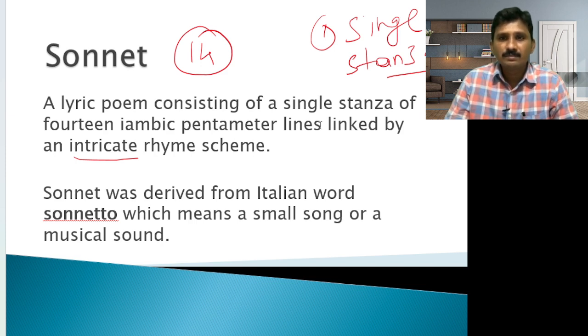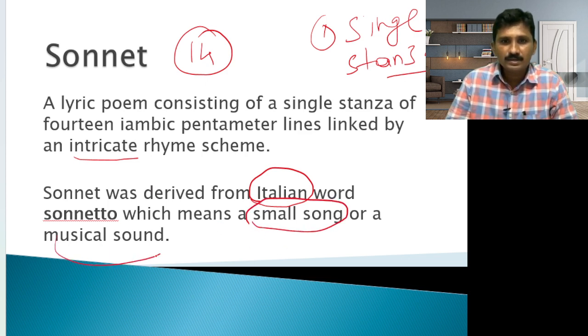Sonnet was derived from which word? It was derived from the Italian word. This is a very important Italian word: sonetto, which means a small song or musical sound.